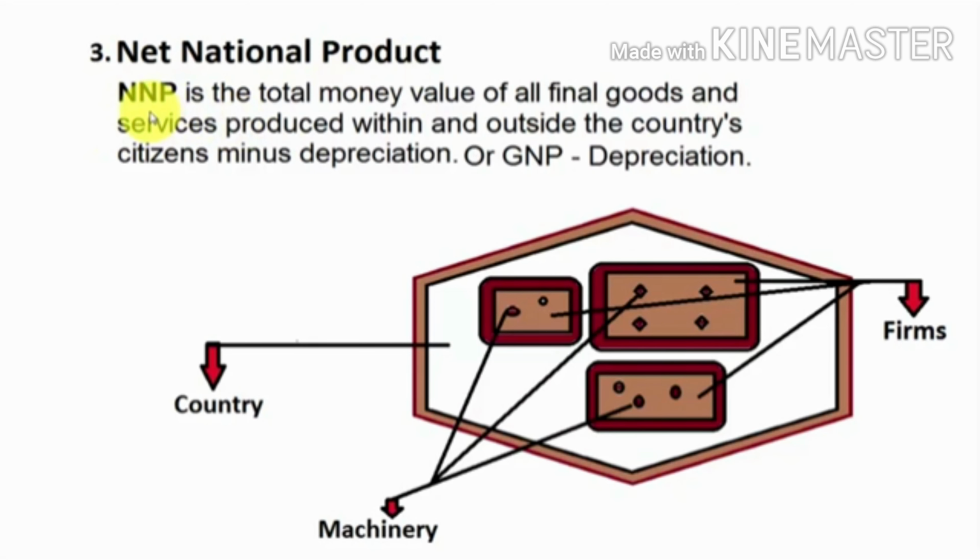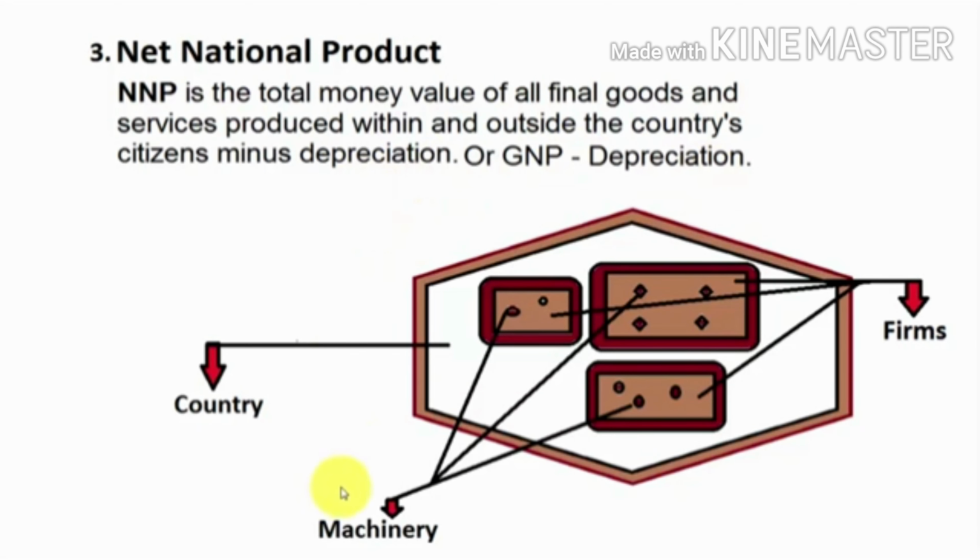Net national product (NNP) is the total money value of all final goods and services produced within and outside the country by its citizens, minus depreciation. Or simply you can say GNP minus depreciation. If you have any confusion related to GNP, you can watch my previous video tutorial where I discussed GNP in detail.